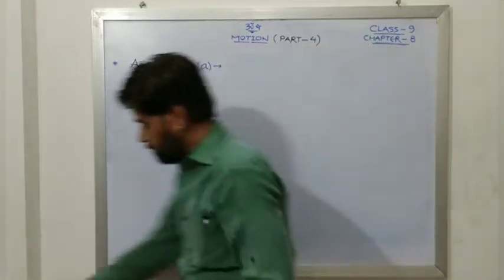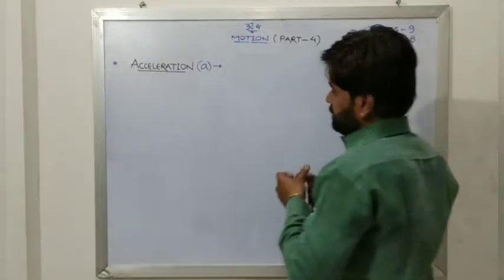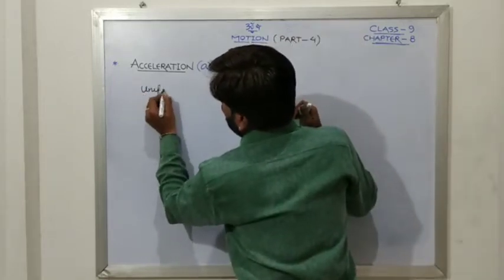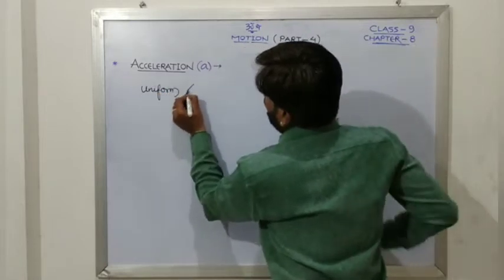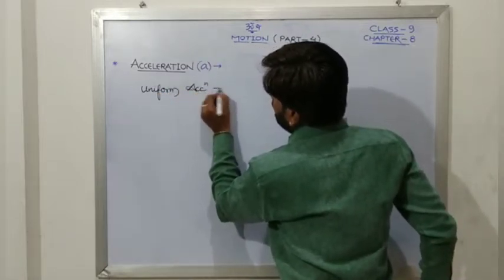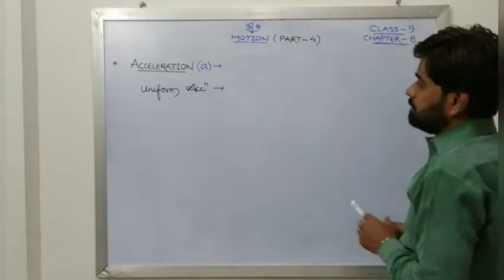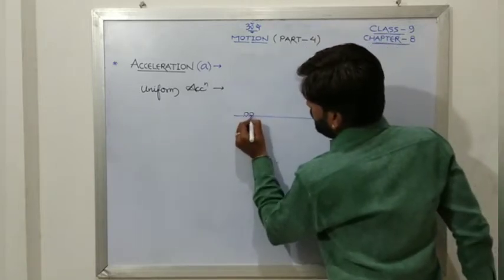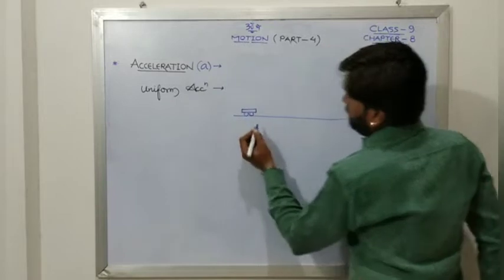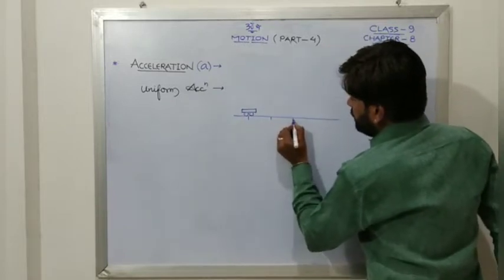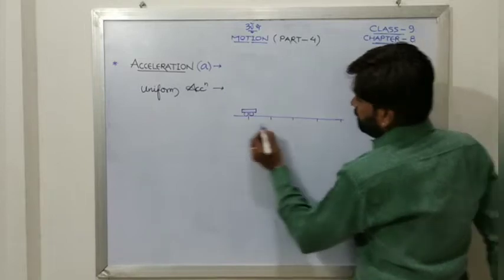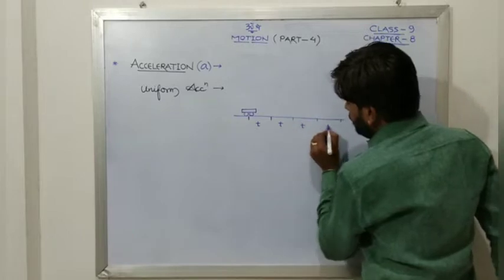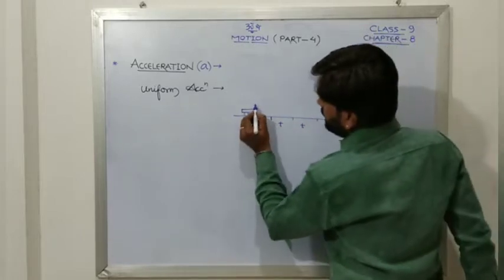So if I talk about uniform acceleration, suppose an object is moving in a straight line, and the velocity of that object is increasing in equal intervals of time by an equal amount. Suppose here that was 10